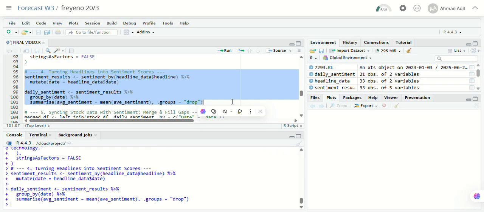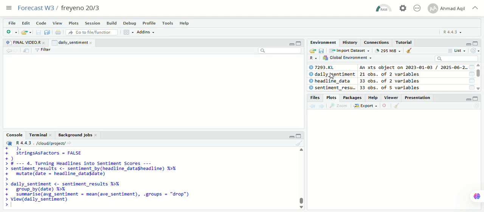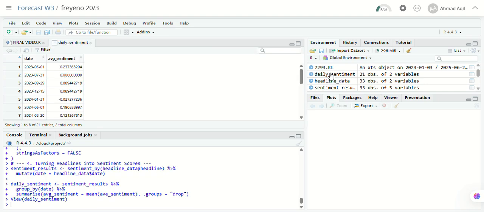Okay, now we have transformed raw text into data. This is a key part of the project, converting qualitative information into a quantitative variable that we can actually test. So we can see here, if we take this, now we have transformed raw text into data.